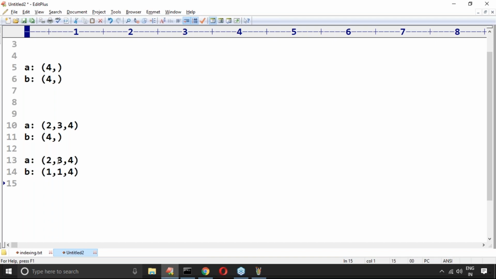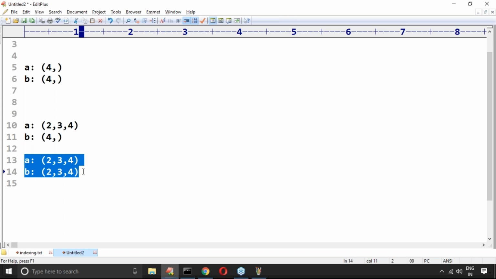Second rule: if in any dimension there is a mismatch in the sizes and one array contains 1, can you please increase it to 3? Here 1 is there, increase it to 2. Both become 2 3 4 and 2 3 4. What is the problem? Now the arithmetic operation happens happily. So to apply rule 2, at least one size compulsorily should contain 1.